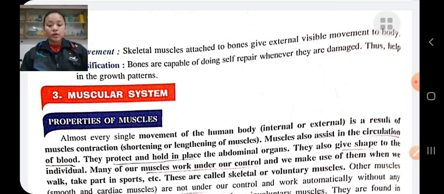Muscles help in heart contractions throughout life. Due to muscles, external movement is possible, and muscles also help to do forceful actions.